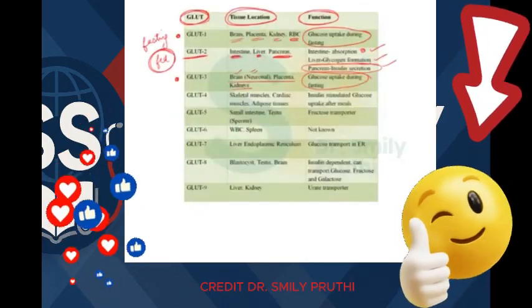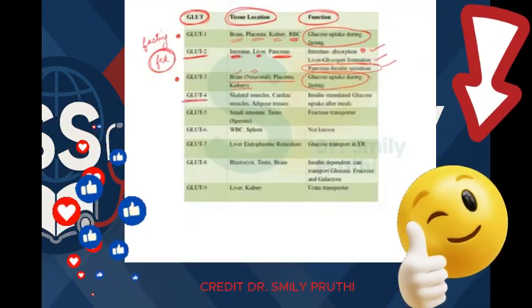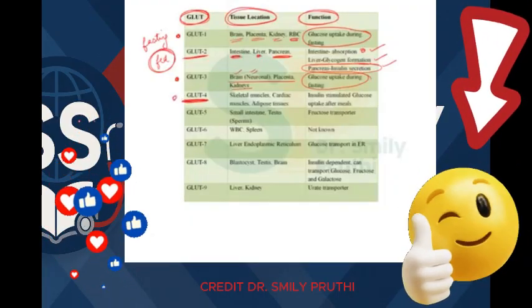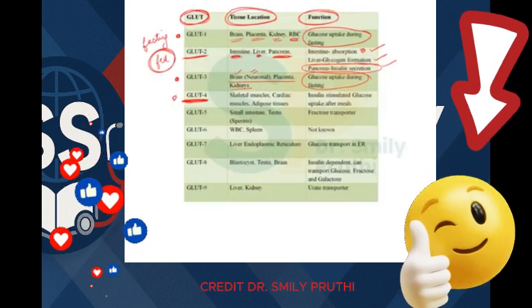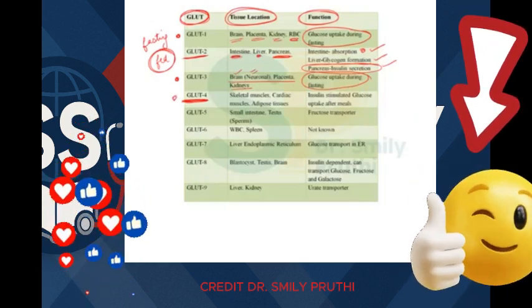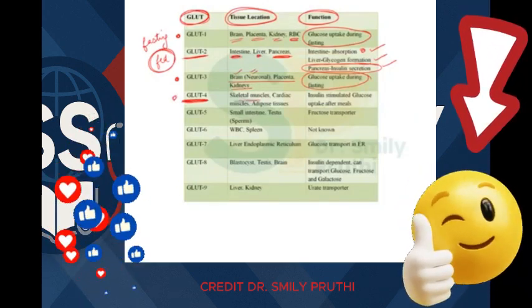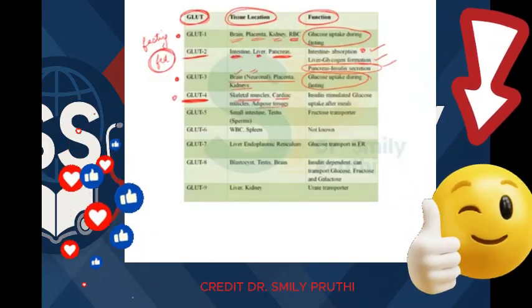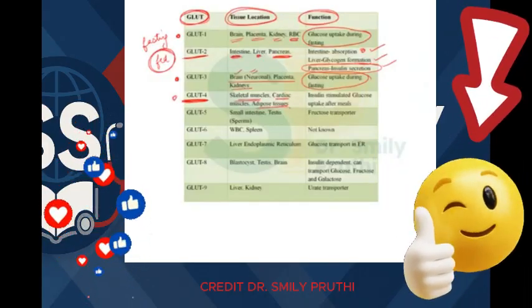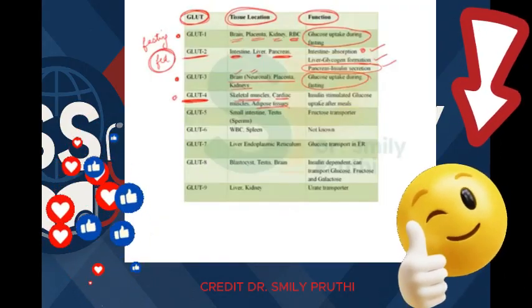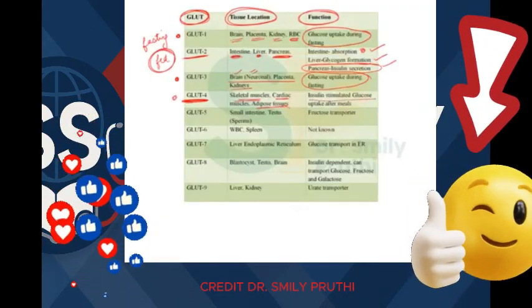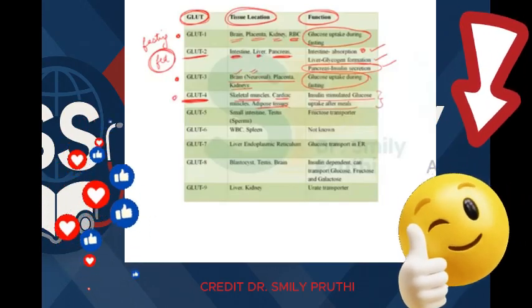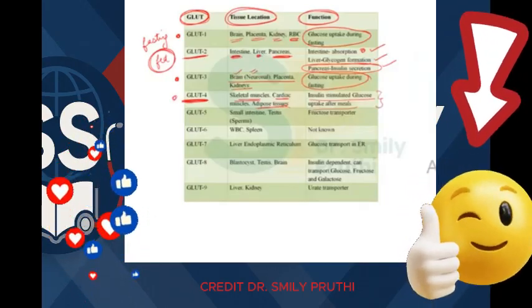So now, when insulin comes, then insulin will activate GLUT4. GLUT4 is present on peripheral tissue of the body, like skeletal muscle, cardiac muscle also, and other peripheral tissue of body is adipose tissue. So here the function of GLUT4 is insulin stimulated glucose uptake after meals,